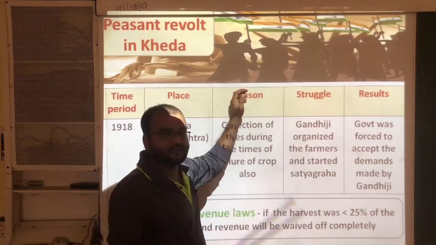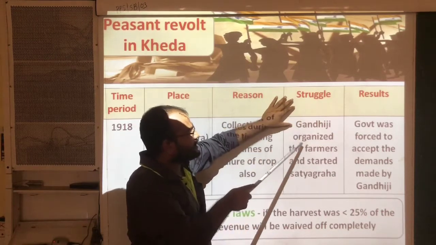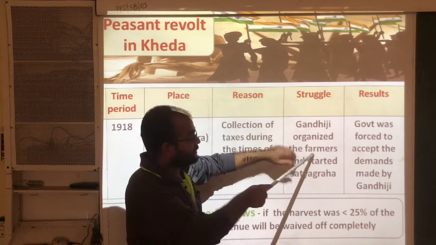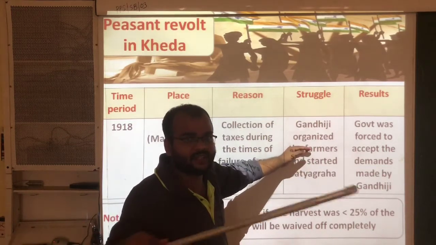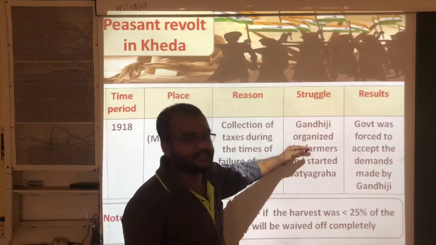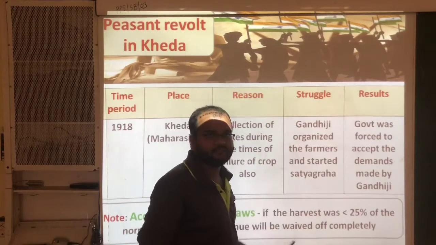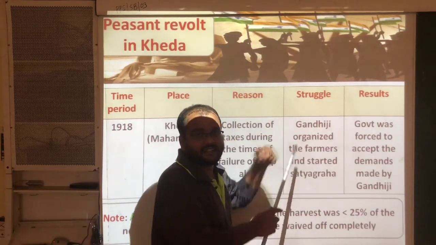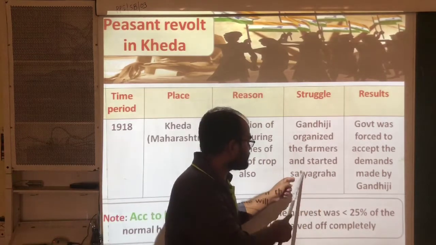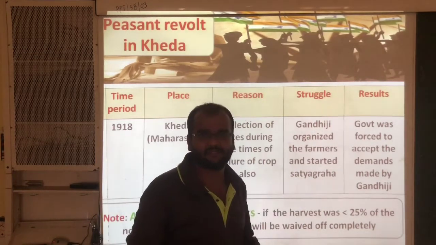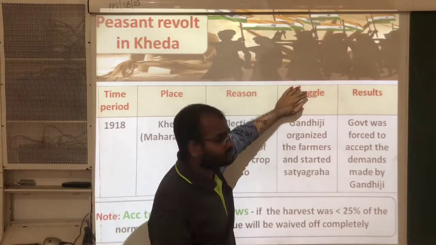So that's why they started the movement. And here also, who led that movement? Let us see here. Gandhiji organized the farmers. That means Gandhiji led this movement, and all the remaining farmers of Kheda participated in it, and started Satyagraha. Satyagraha means truth. Satya means truth. Agraha means insistence.